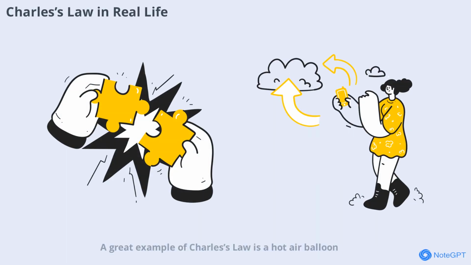A great example of Charles's law is a hot air balloon. When the air inside the balloon is heated, it expands, causing the balloon to rise. Conversely, when the air cools, the volume decreases and the balloon descends. This principle is also why car tire pressure changes with temperature. Understanding Charles's law helps us predict and control these everyday phenomena.